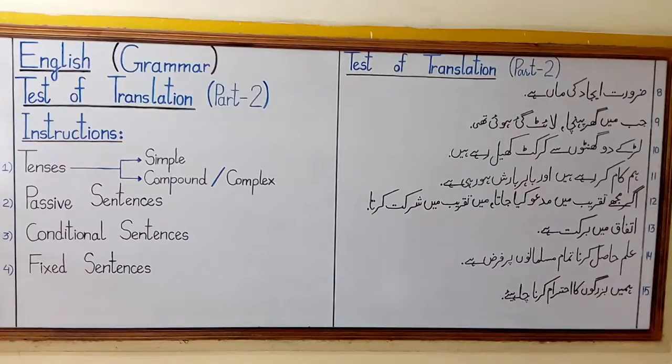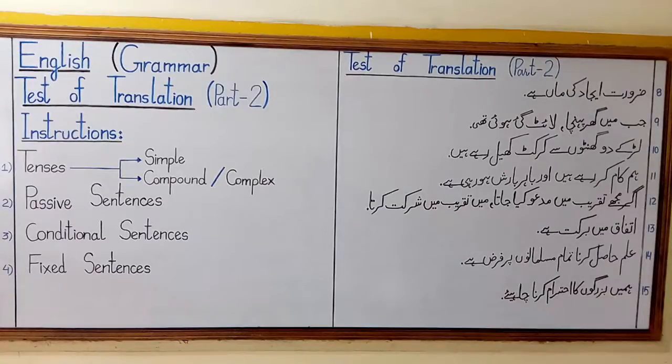You have to do this test also in your fair register as the other tests of narration, voice and translation part 1. You will do this test as other tests you did in the grammar section, and I am going to give you the answers to all these 4 tests after Eve. This is the assignment for you to complete before Eve. And when I share the answers of these 4 tests with you, you can match your answers and get to know what mistakes you made and why you made them.